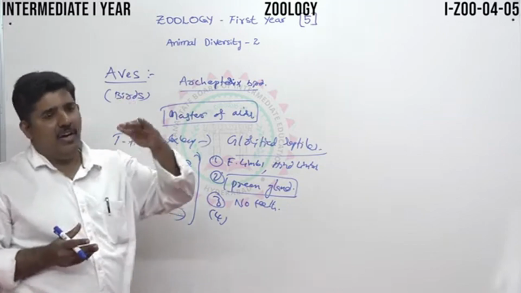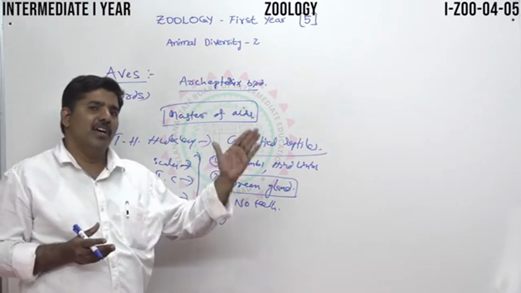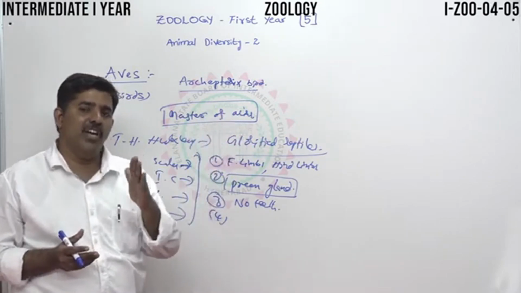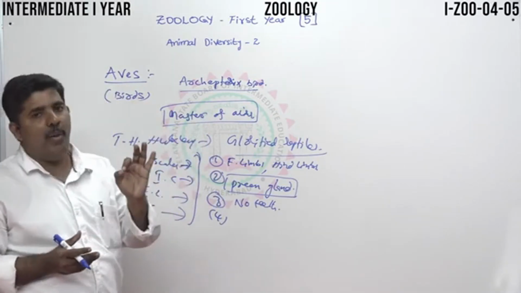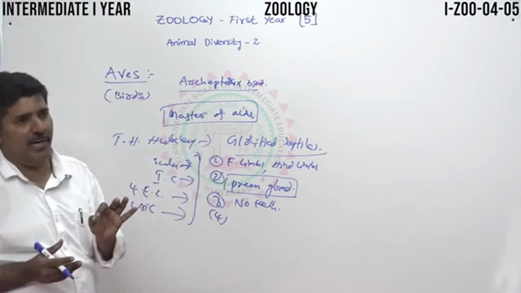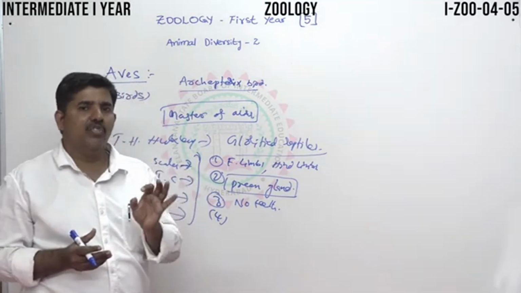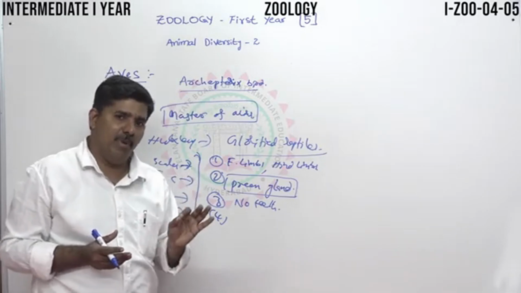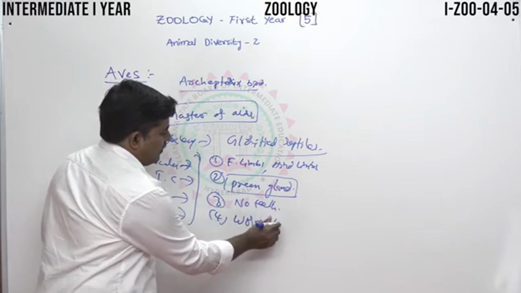You see the remaining classes: fishes, amphibians, reptiles. These three classes are called cold-blooded. So Aves are called a warm-blooded species. What is warm-blooded? The temperature is constant in the body, so that is called a warm-blooded species.